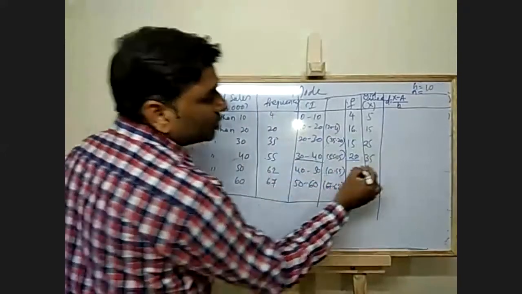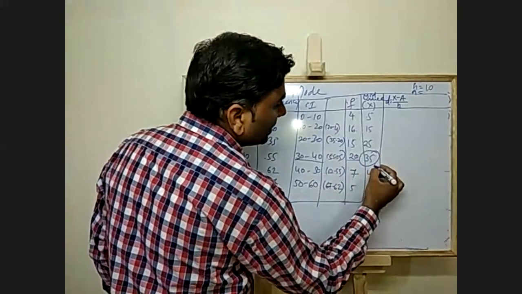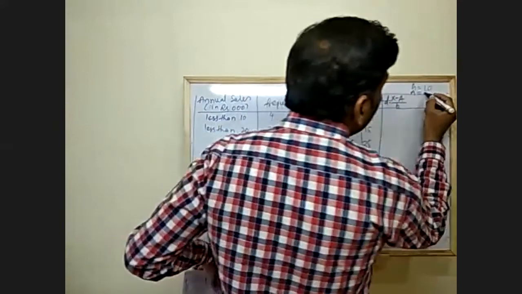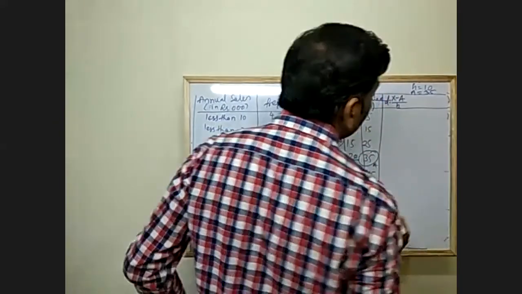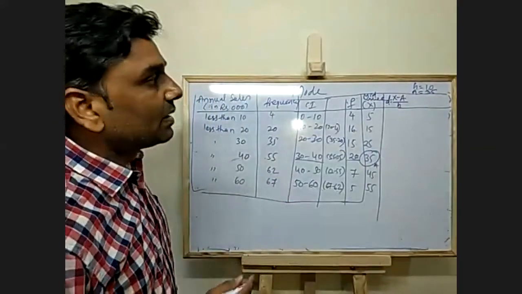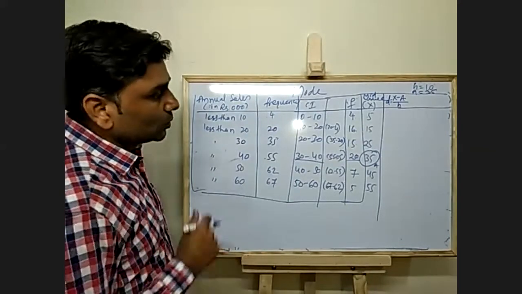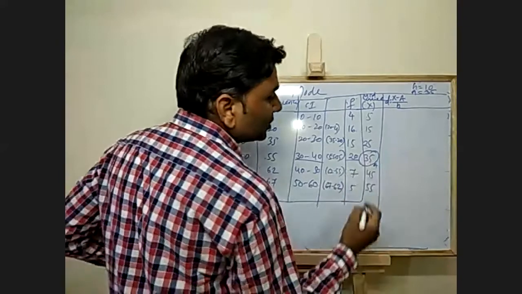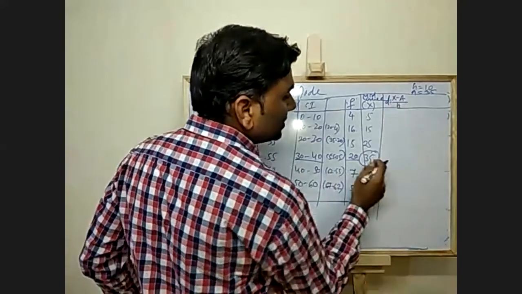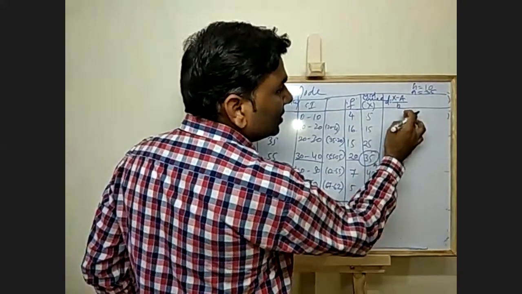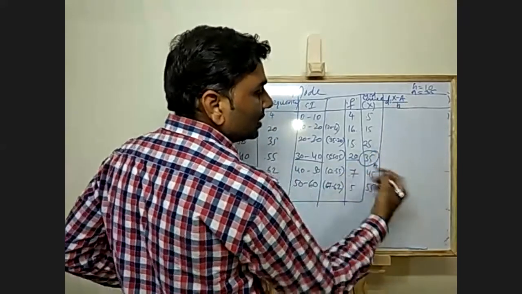Here I will assume 35 as A. So I take H as 10, A as 35. Directly, X is 35, A is 35, divided by 10, it is 0.